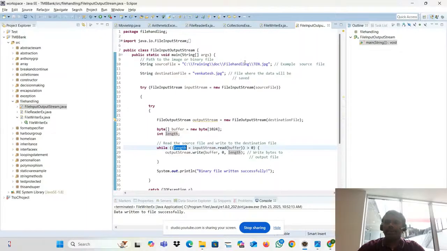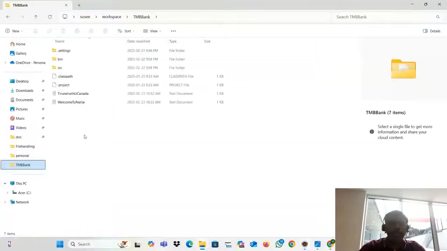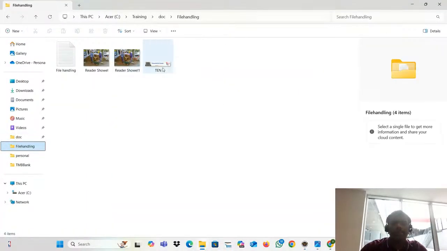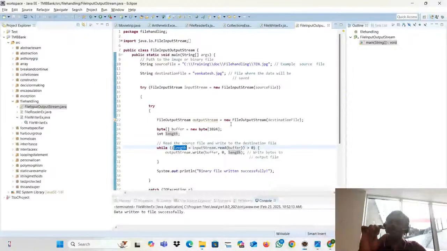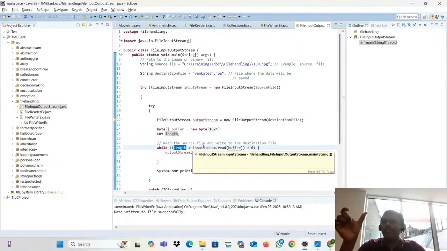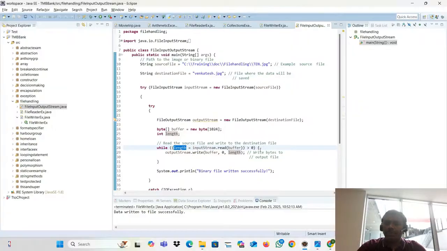What is the size of this file? It's 82 KB, so I'm using only a small binary file. I'm reading the file and putting it into an integer, which means the length of the particular file. I'm checking whether it is greater than 0 or not. Then with the help of the write method, I'm writing the buffer.